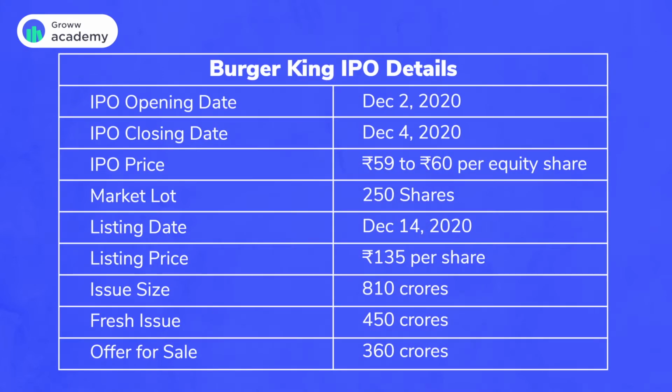Now, just look at this table. We have an IPO opening date, which is December 2nd, IPO closing date, that's December 4th, an IPO price, that is 59 to 60 rupees per share. Then we have something known as a market lot, which was 250 shares. Listing date, which was December 14, 2020. Listing price, the price at which it is listed, is 135 rupees per share. Issue size, the size of the IPO, which is 810 crores. Fresh issue means new issue of 450 crores. Offer for sale, 360 crores. Now, let's look at some of the important terms.